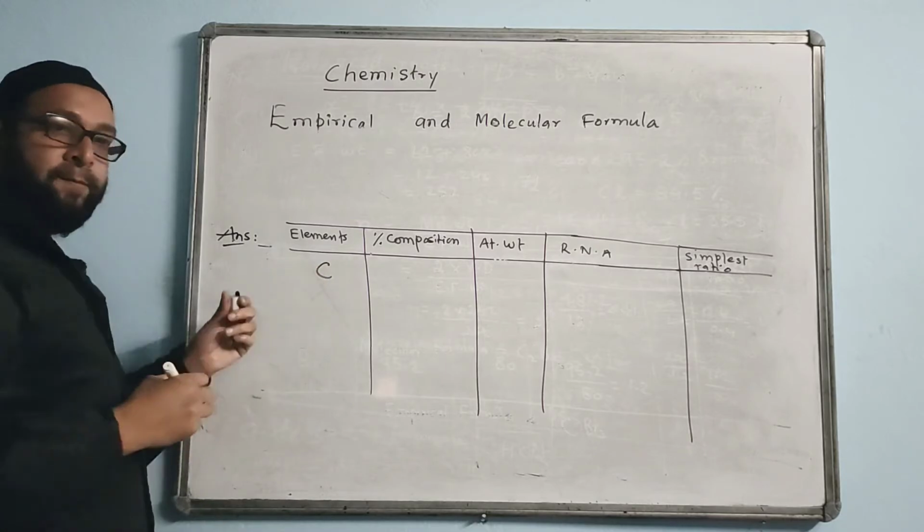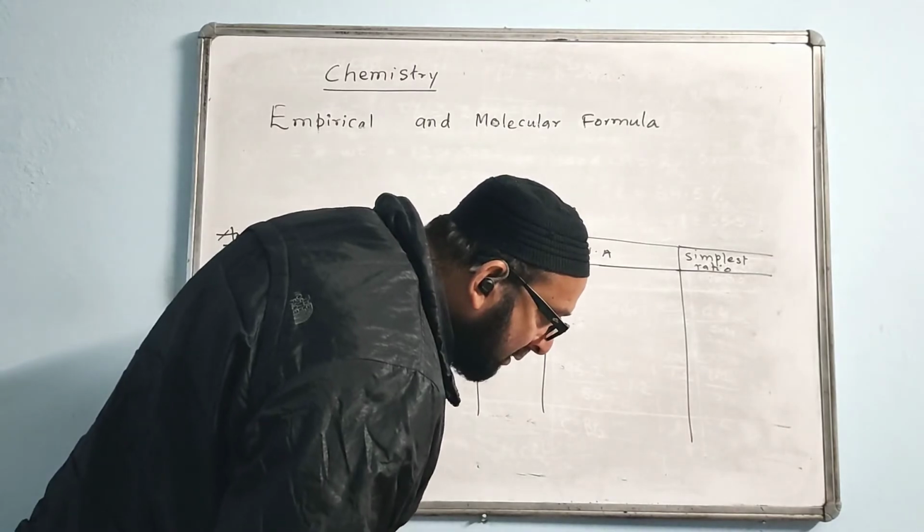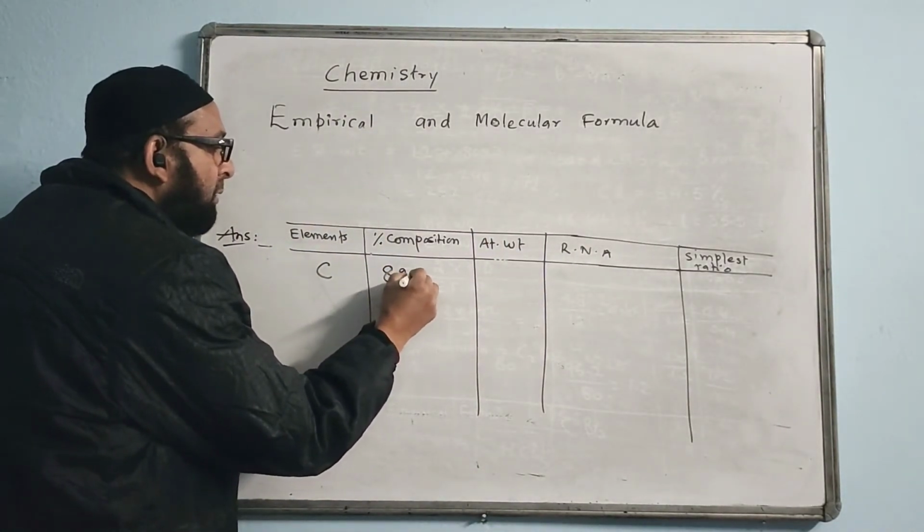Carbon is given. What is the percentage of carbon? Let us write that out. Percentage of carbon is 82.76.